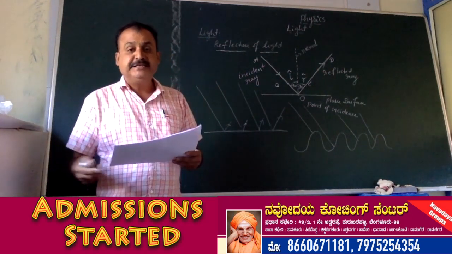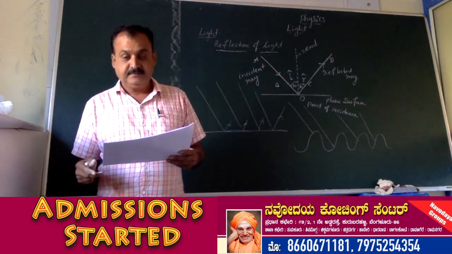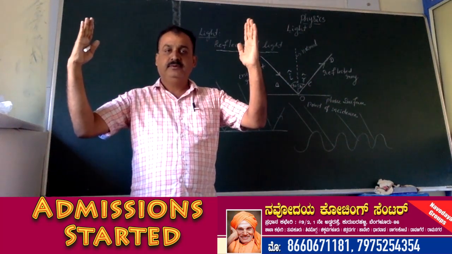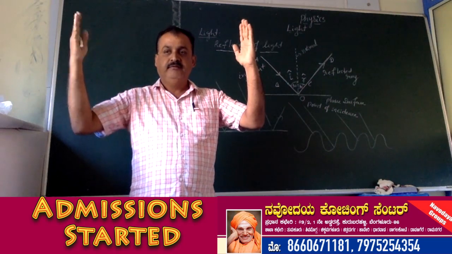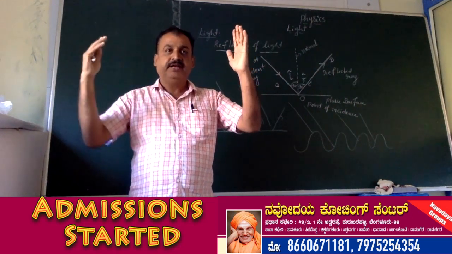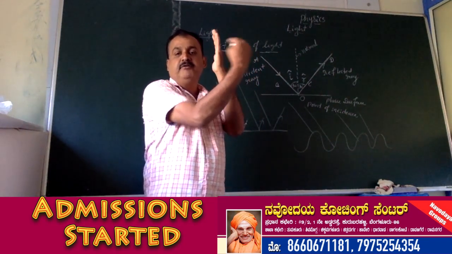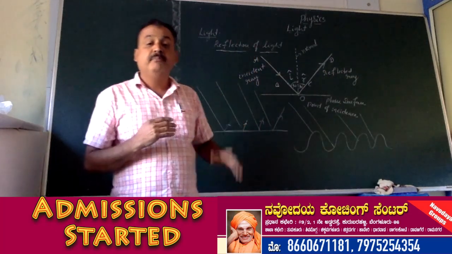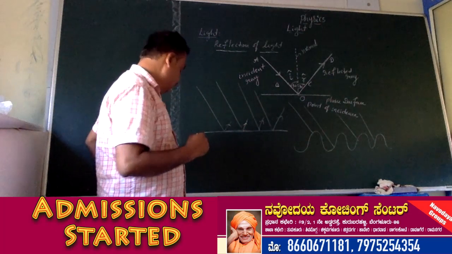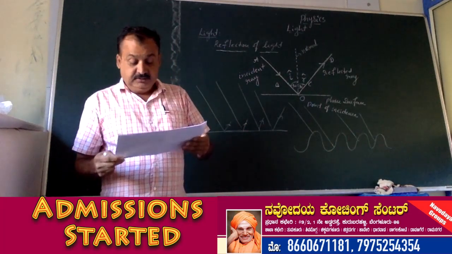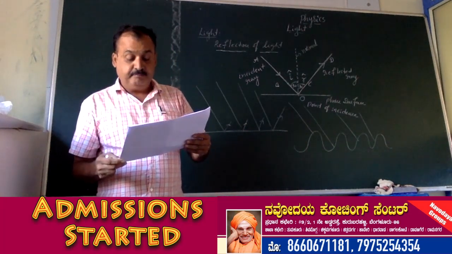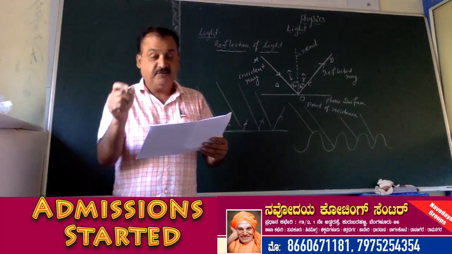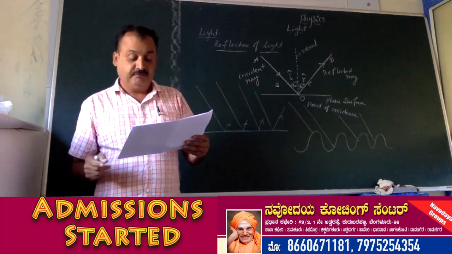So what are multiple reflections? See, you can take two mirrors and keep them perpendicular to each other. We keep an object. We can observe multiple reflections in the other part of the mirror. Such reflections are called multiple reflections. So what is multiple reflection? The reflection of light back and forth several times between reflecting surfaces is called multiple reflections.